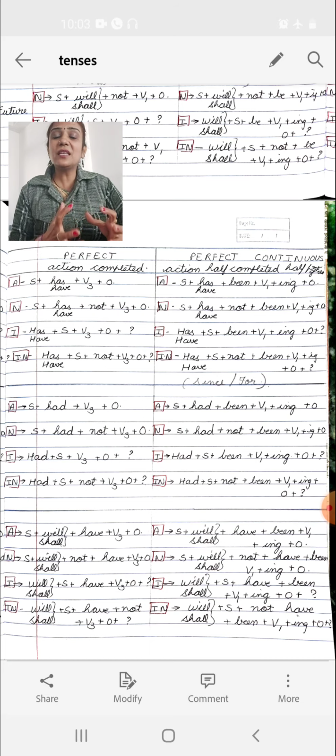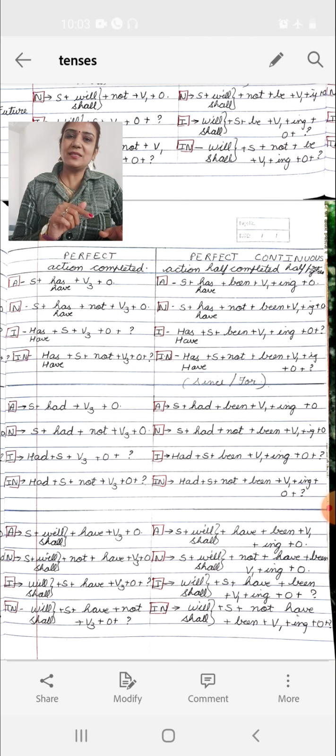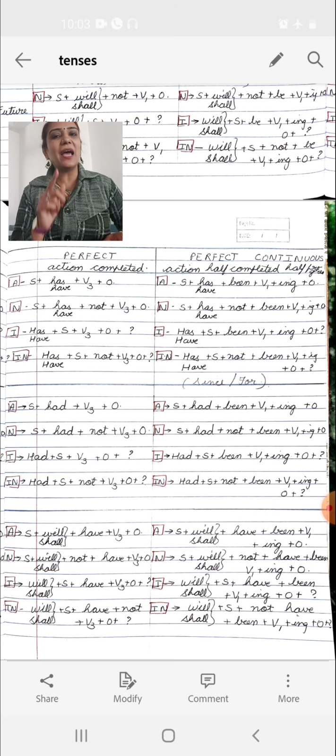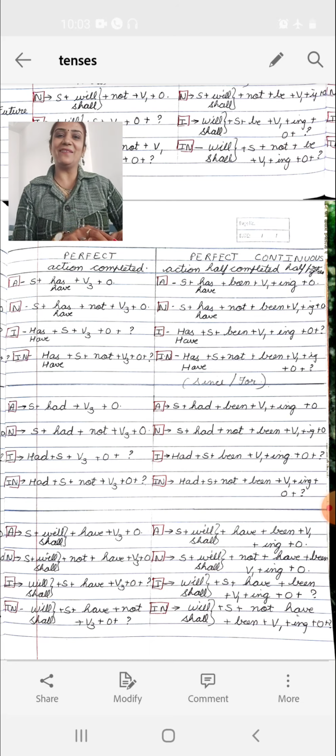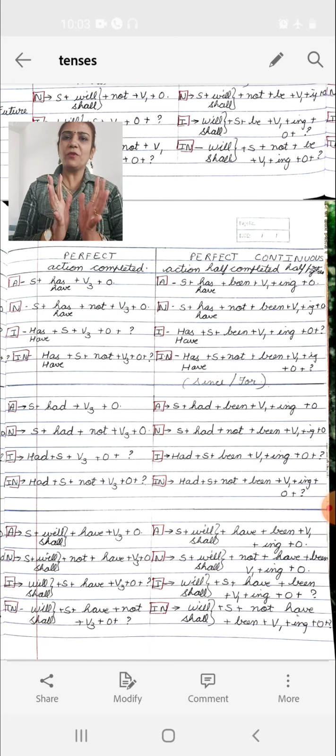The difference is there always with the helping verb. In the first case it will be what? Has and have, been is there. In the second case it will be had, been is there. In the third case, that is future perfect continuous, it will be will and shall and then have. So this is how we write all the tenses. We should have the rules very perfectly fitted in our mind, and this is how we are able to do the tenses in the exams.